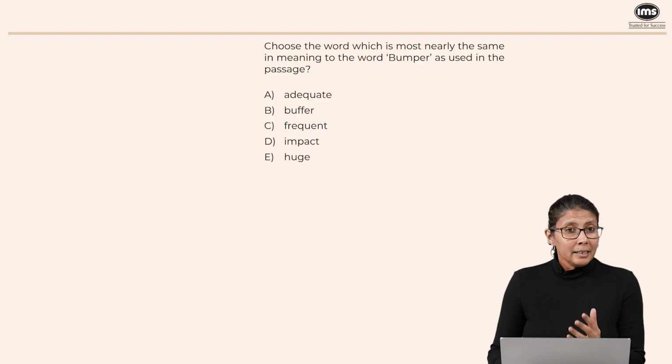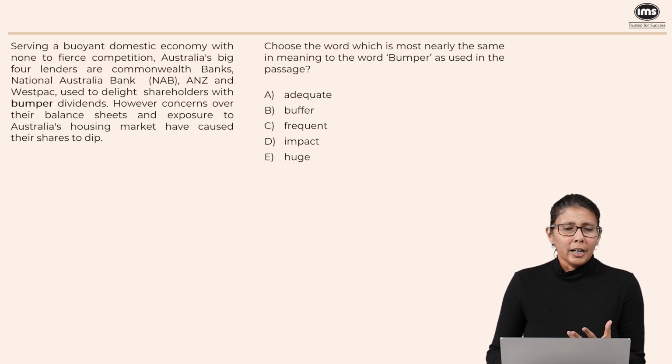Now here we have a very easy vocabulary question. Choose the word which is most nearly the same in meaning to the word bumper as used in the passage. We've heard of the expression bumper crops, right? So when we have bumper crops, it means that there is a lot of production. So over here also, when we talk about bumper dividends, it means huge dividends, a large quantity, all right? Keeping that in mind, let's evaluate our options.